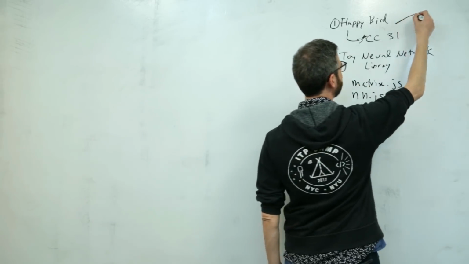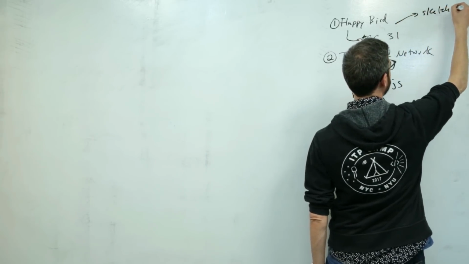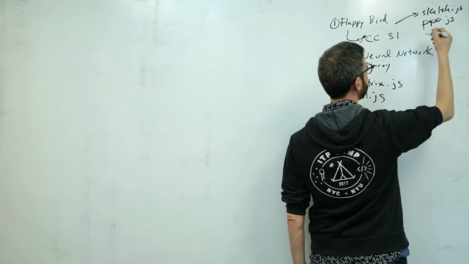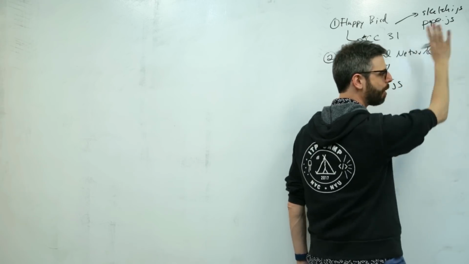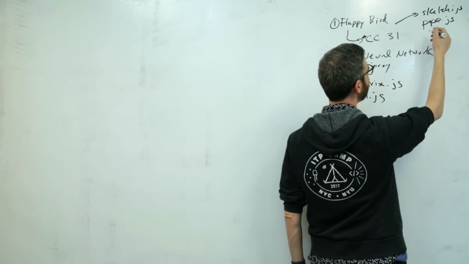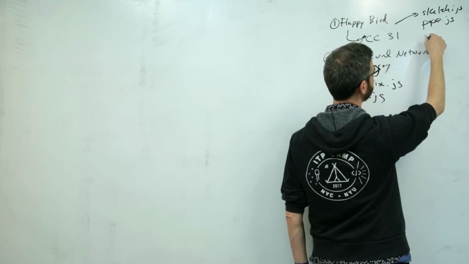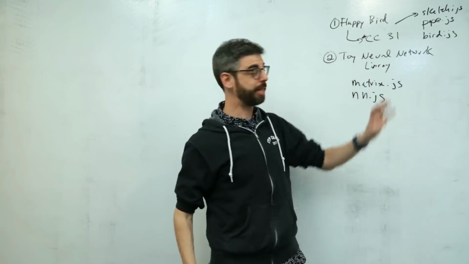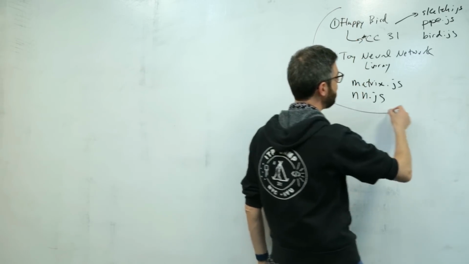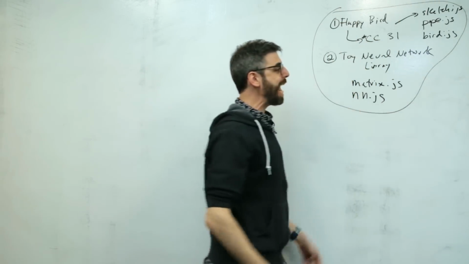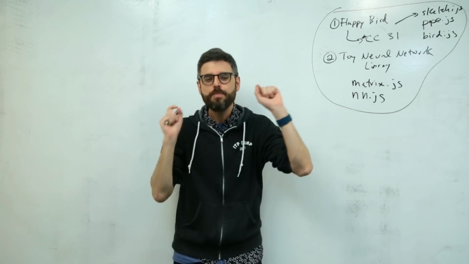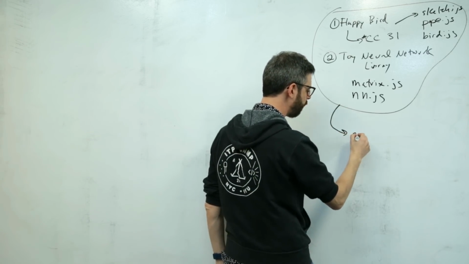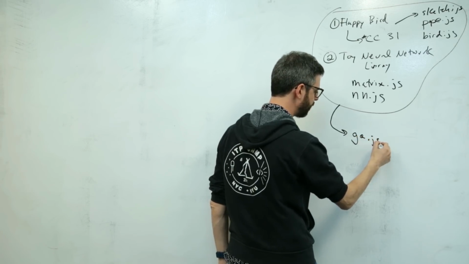And this, by the way, incidentally, just has a file for the main sketch. I believe it has a file called pipe.js and one called bird.js. So this is all the code that I'm going to start with. Now, nowhere in here is there anything about a genetic algorithm. So most of the code that I'm going to write during this coding challenge, I'm going to put into a new file, and I will call it ga.js.